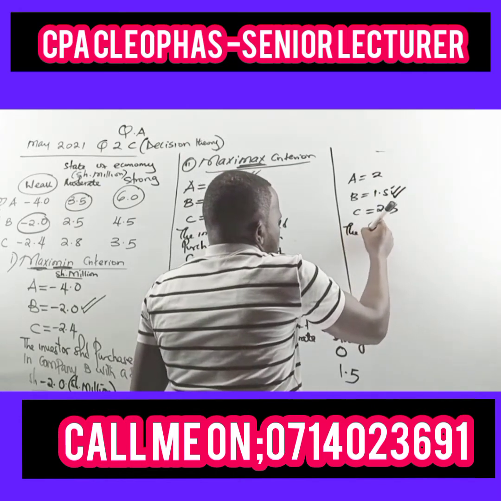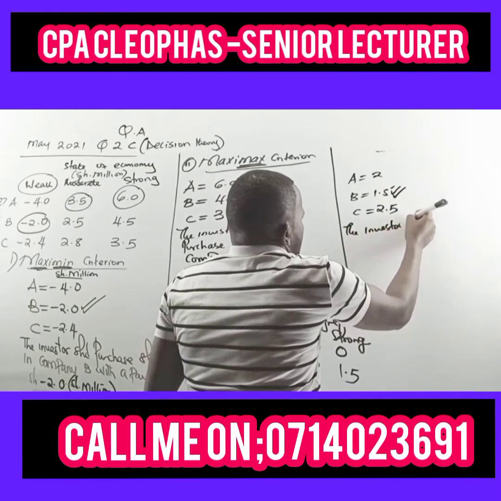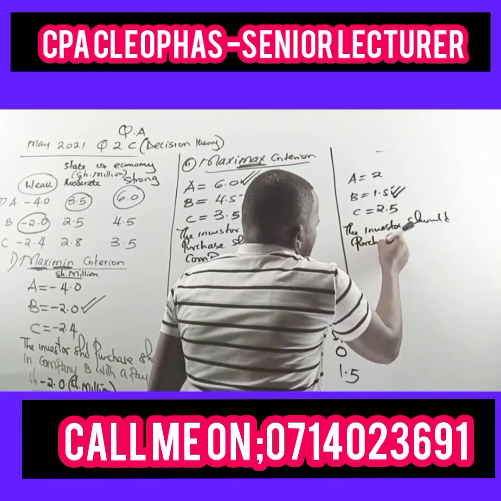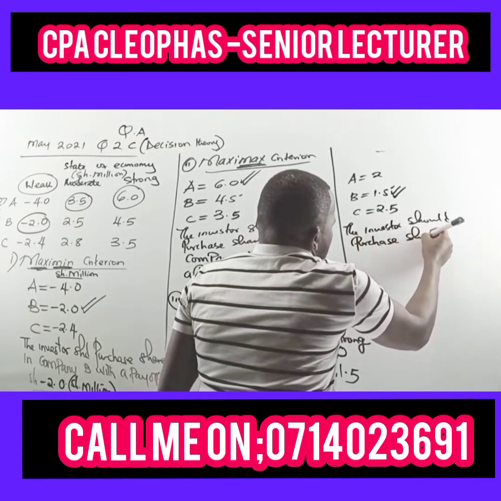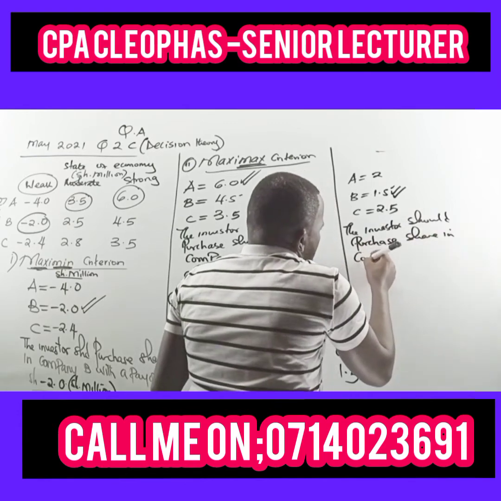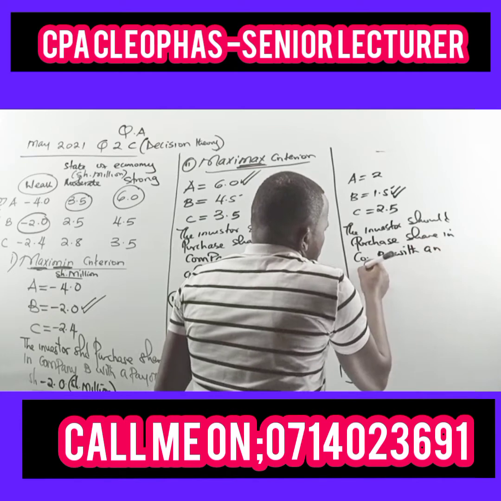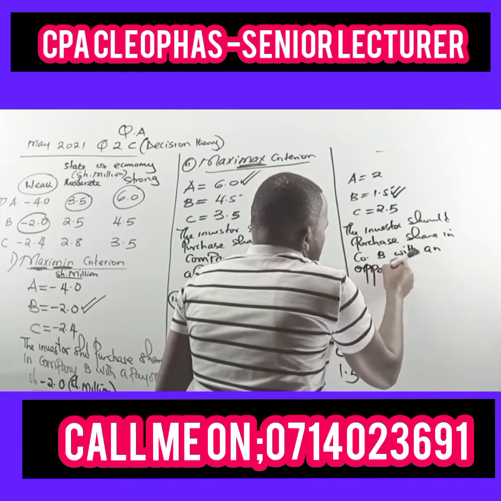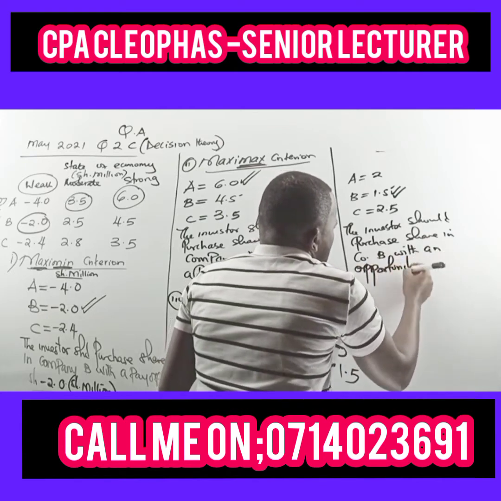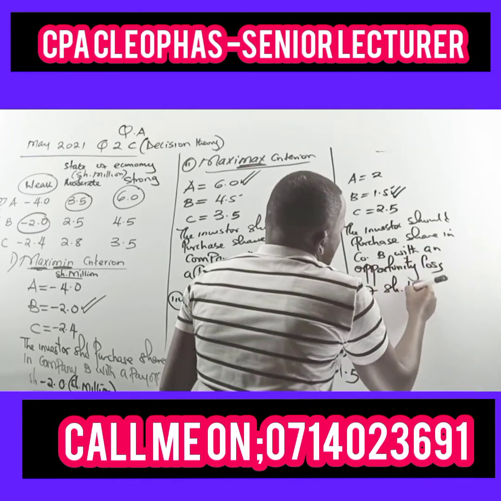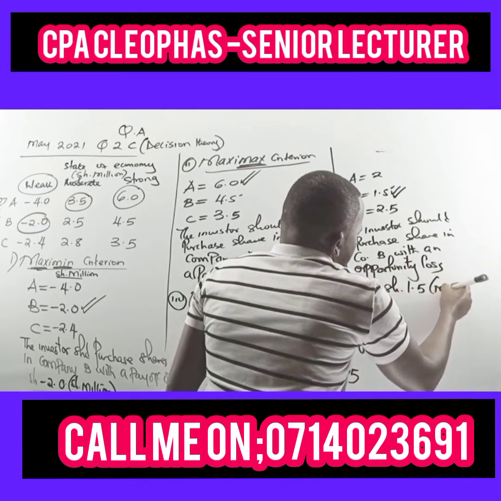So the investor should purchase or buy shares in company B with an opportunity loss of shillings 1.5, and this is in million.